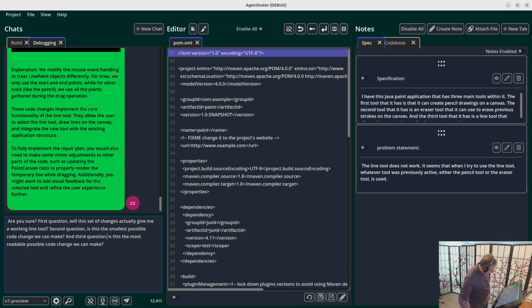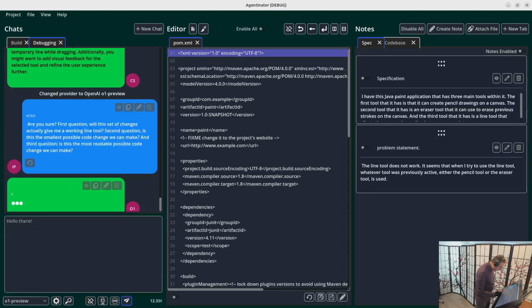I don't like that, it's just my own internal grammarisms. All right, first question: give me a working line tool with the smallest code change. Yep, I like it. O1 preview, let's do it. Okay, this is a cross check. I'm asking O1 to take a look at the plan Claude wrote and the diffs Claude wrote and come back with a yes, no, or update. So let's see what it says.